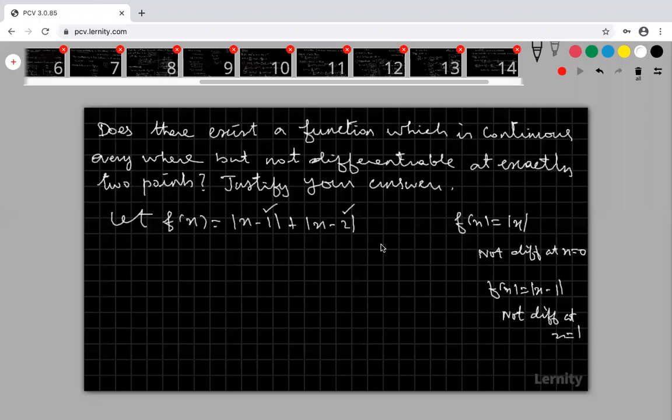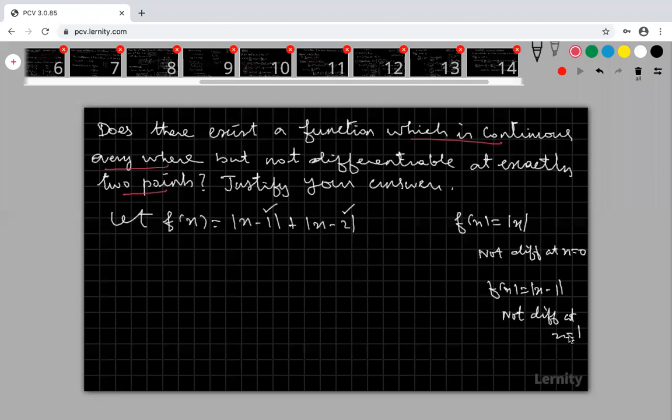The proof is easy for you. If you want, I will prove it, otherwise I leave it to you. Modulus x is continuous. The sum of two continuous functions is always continuous. Therefore, this is continuous everywhere. That is the question: which is continuous at all the points, but not differentiable at exactly 2 points.